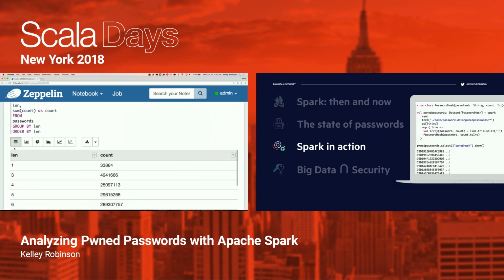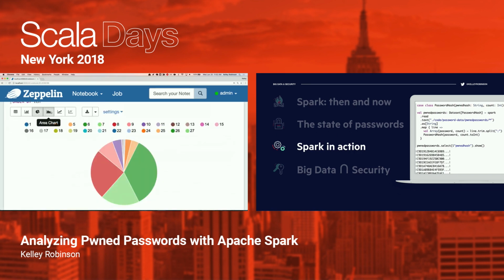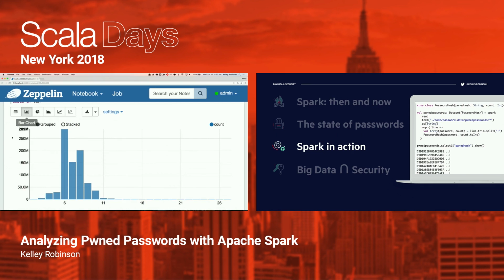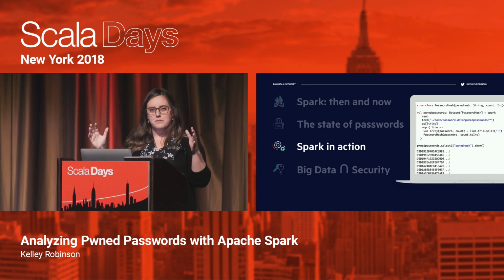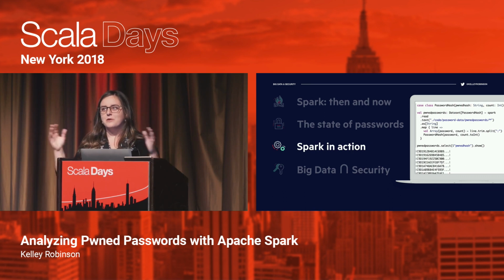And so one of the cool things about Zeppelin is now you have the table view, but you also have some of these other built-in views. I don't really like pie charts, but this bar chart is pretty useful for getting some information about the most common lengths of passwords. You can see that they're clustered around the short semi-minimums that we generally see in password input fields, like your password must be at least 6 characters long.